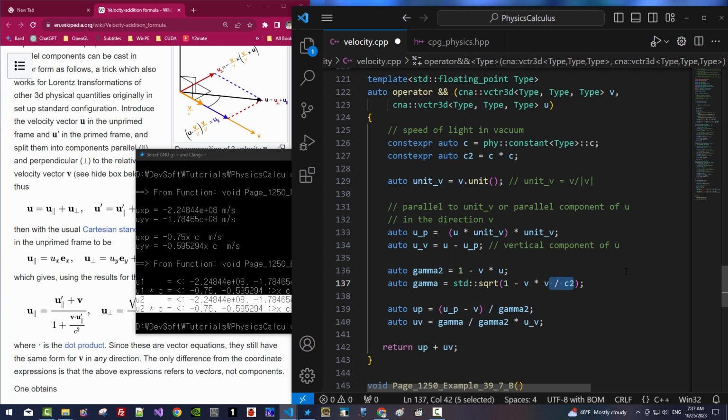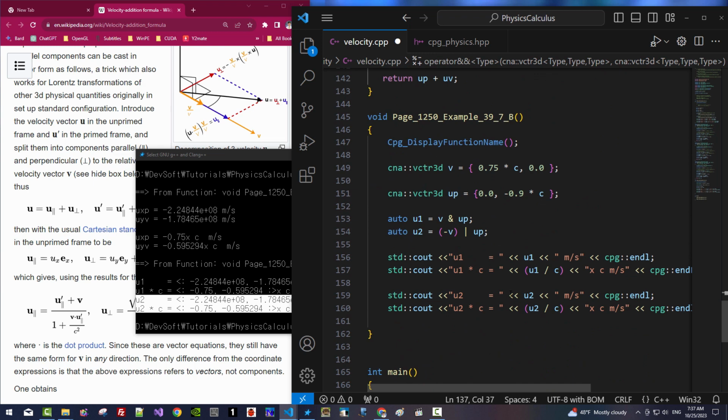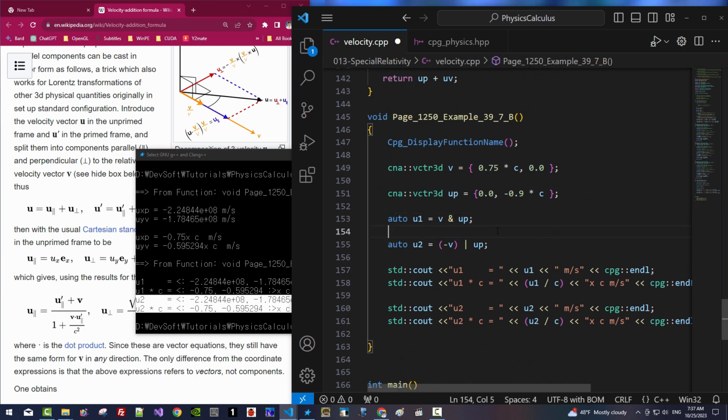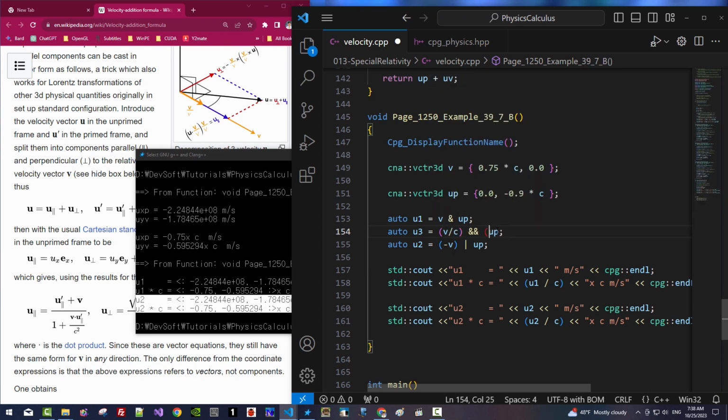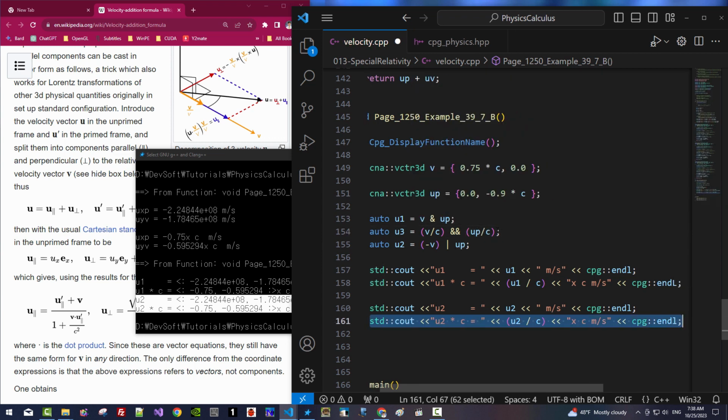Also, I delete C square. Then scroll down, copy, paste. This is U3. I use 2 ampersand. Now we divide C. Also, we divide with C.